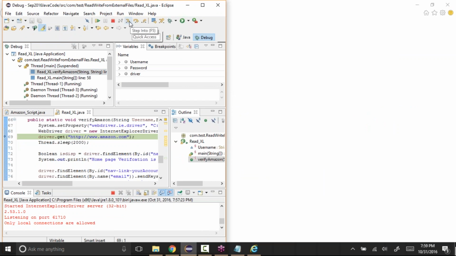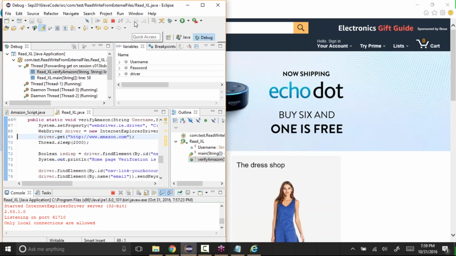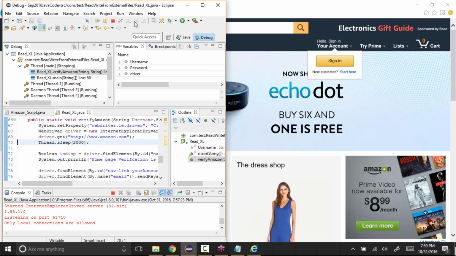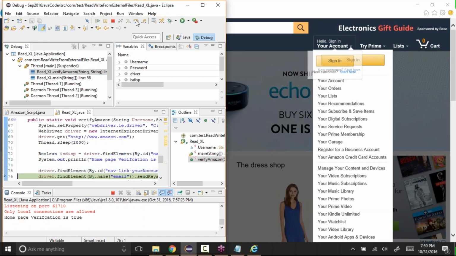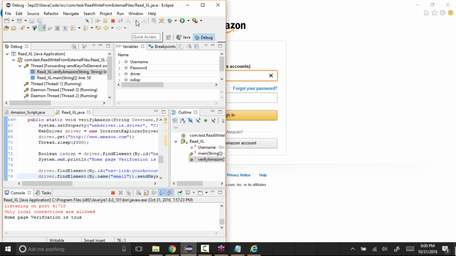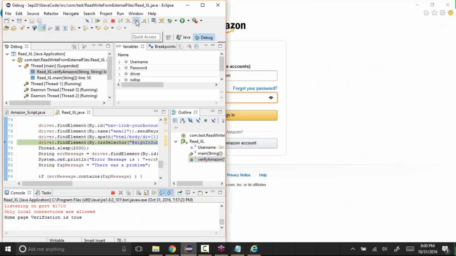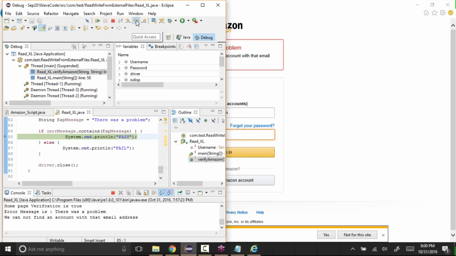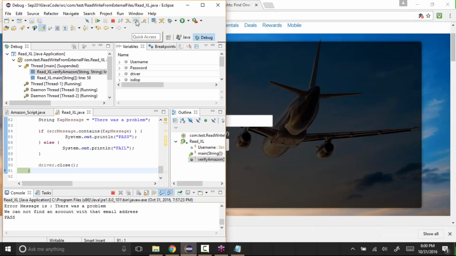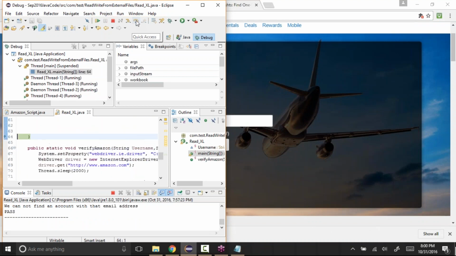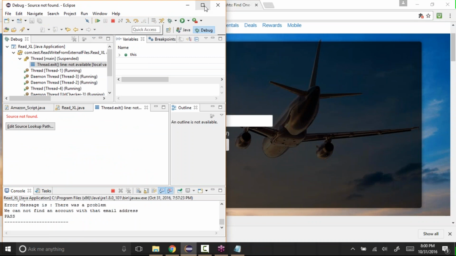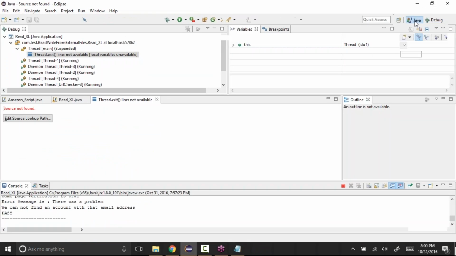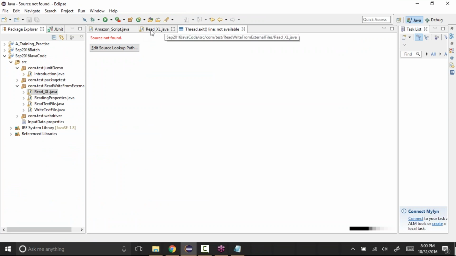Then step over and thread dot sleep. Like this. Entering that username, password, like this. Getting the error message, like this. Now the code, everything is done, so it came out of the code. Like this.